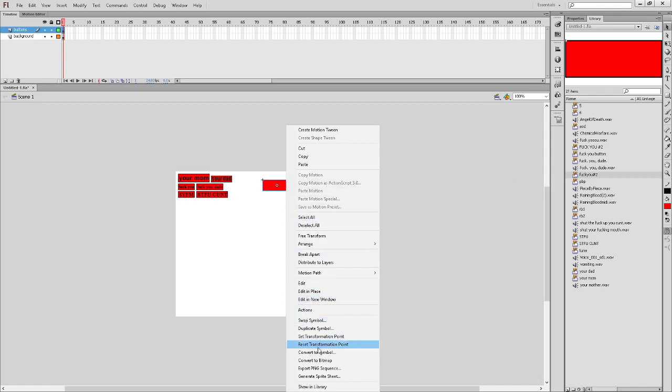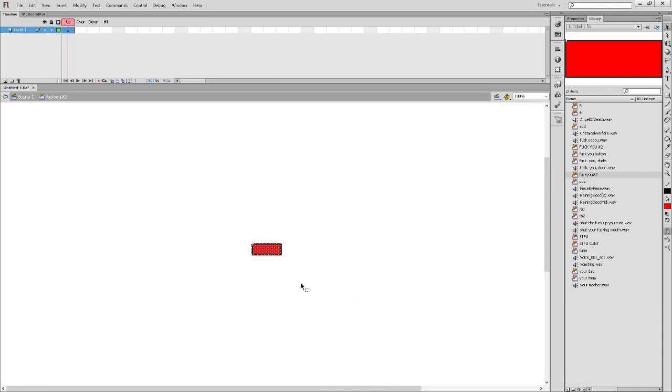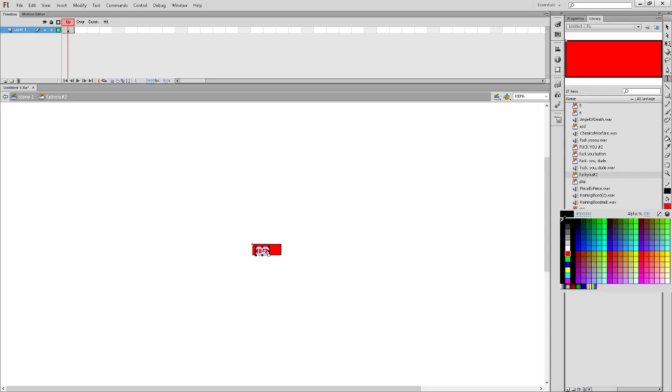Cool. So now what we're going to do is we're going to right click and we're going to click edit. Then once we click edit, we're going to go ahead and put our text over the button. Well, you have to know what the button's going to be, right? Make sure the text is not the same color as the button.